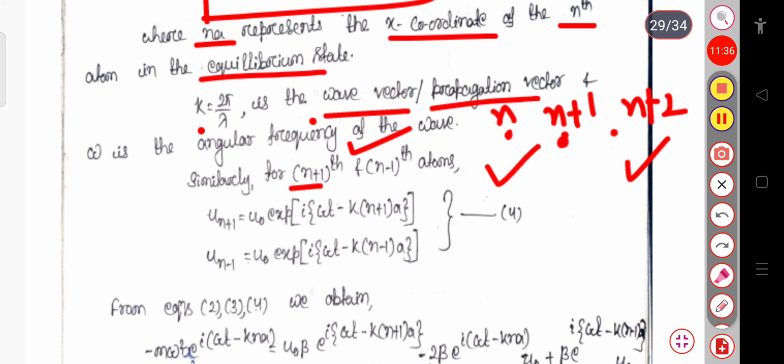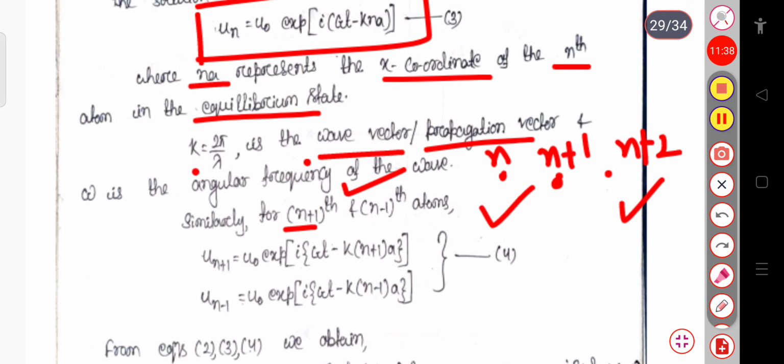You can directly write the equation of motion: u naught exponential i omega t minus k, and in place of n you write n plus 1 times a, and for un minus 1, simply n minus 1 times a.